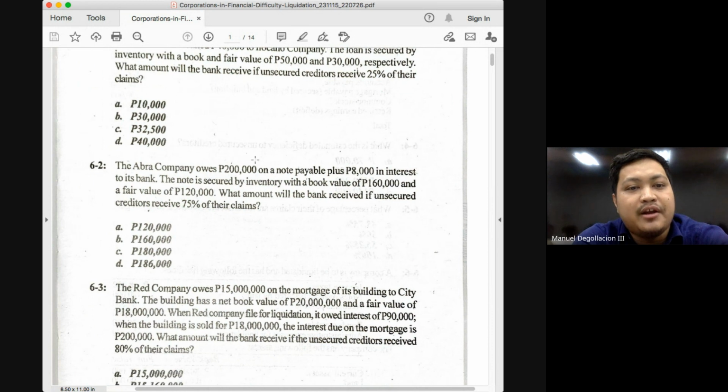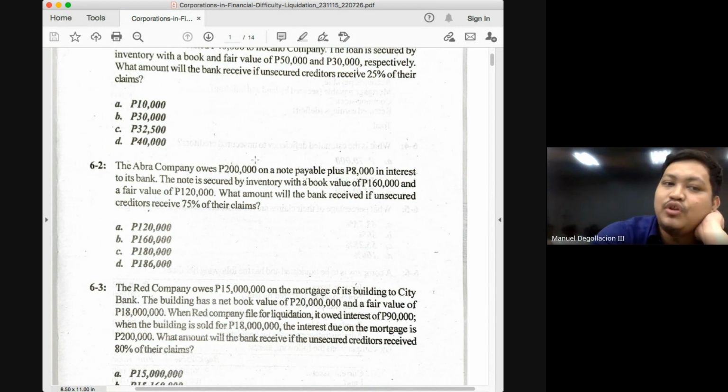So what will happen here? The 200,000 will be partially paid with the proceeds from the inventory. Okay, and how much is the proceeds from the inventory? 120,000. And how much then is the unsecured portion? It will be 80,000. Okay, but one novel issue is introduced in problem 6-2.